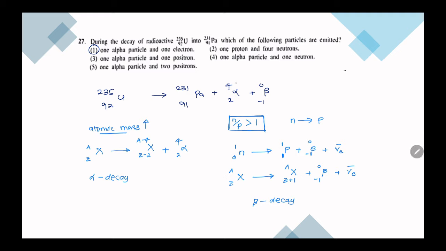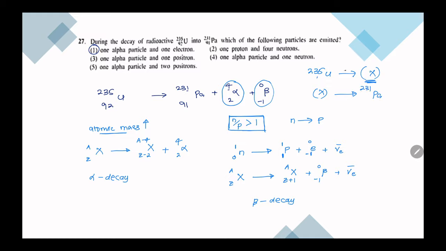But here, look, we have an alpha particle and a beta particle, right? So both alpha decay and beta decay have happened. But actually, this uranium would have turned into an intermediate atom, and that is also unstable, which underwent a beta decay and produced this Dysprosium or something.